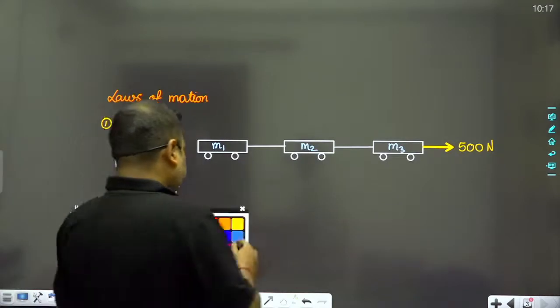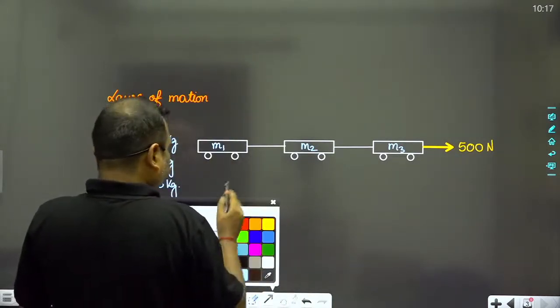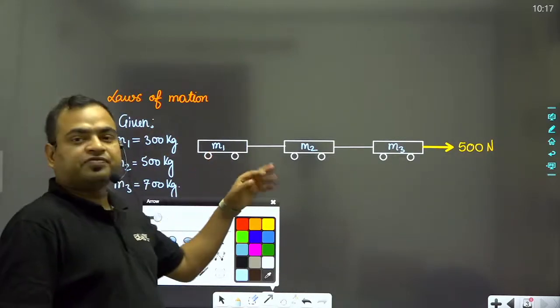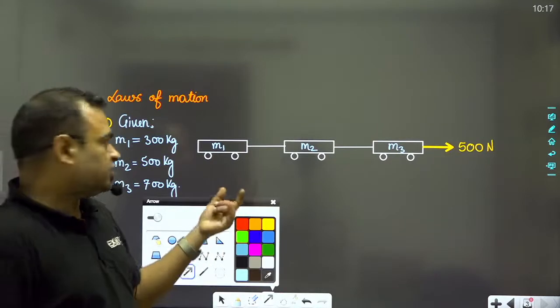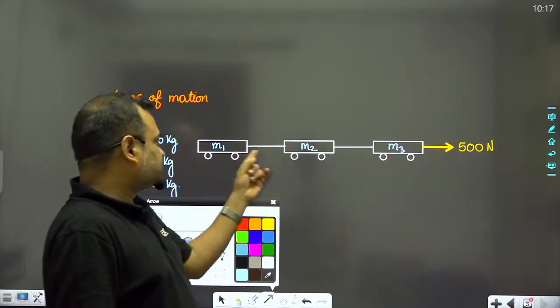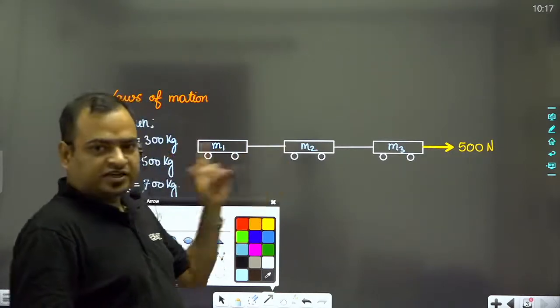My dear students, we all know that the tension in the string is always shown away from the object. Suppose that this string is connecting the m1 mass and m2 mass.